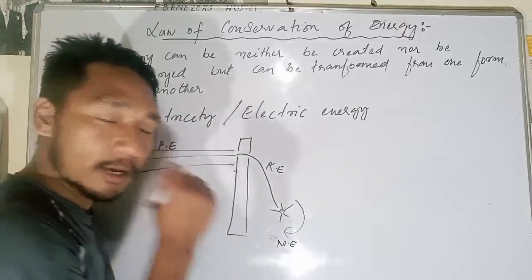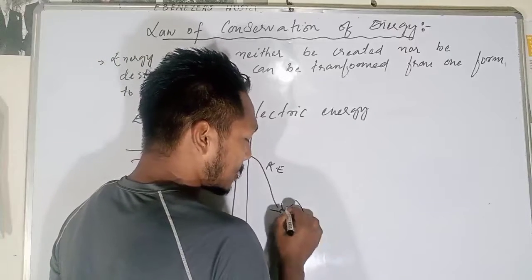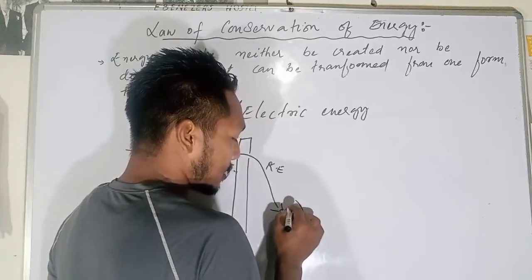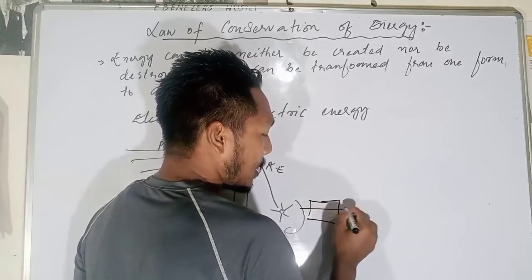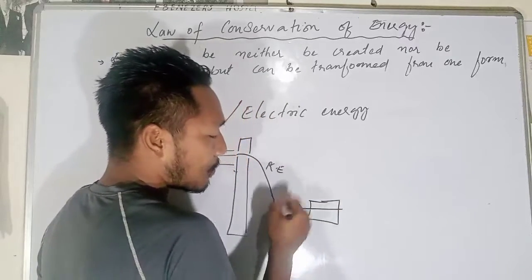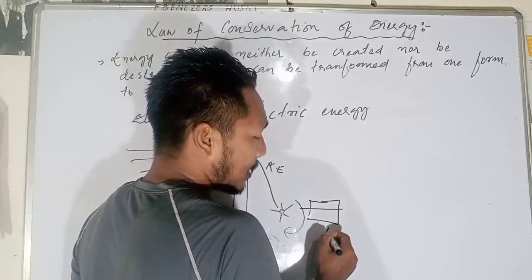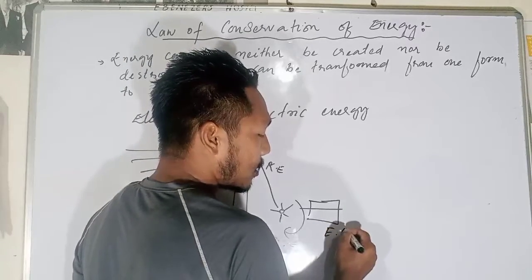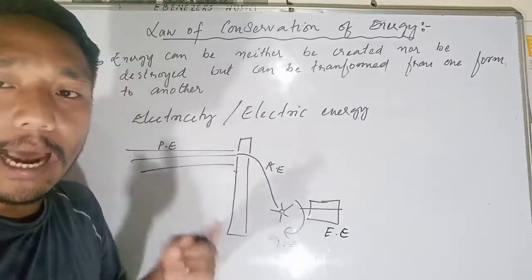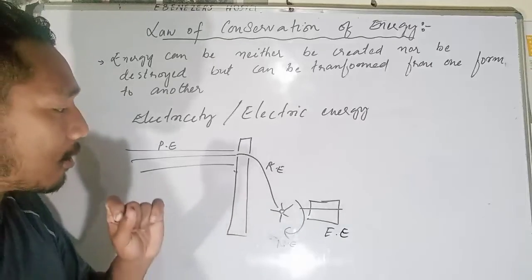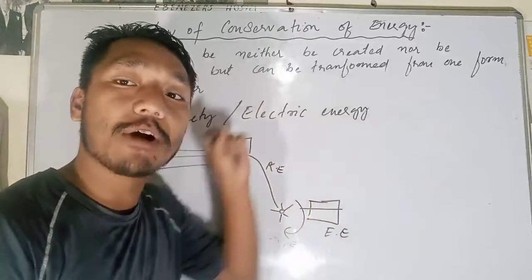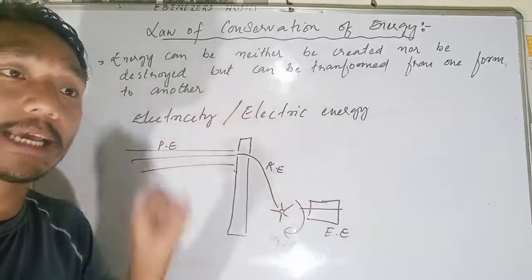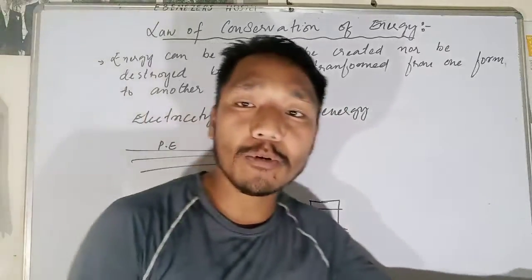This black turbine is connected with the generator. The moment the generator gets mechanical energy, it gains electrical energy. We are not creating any energy, but we are transforming the energy again and again to get output energy.